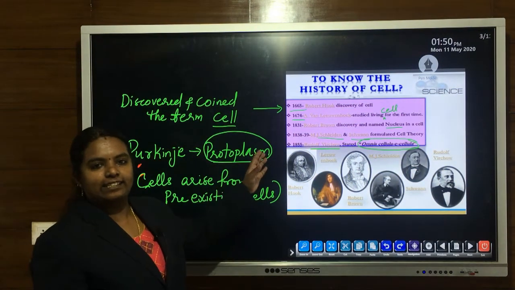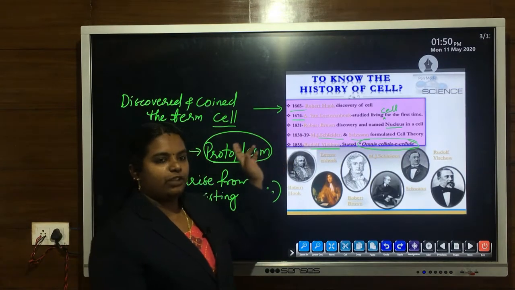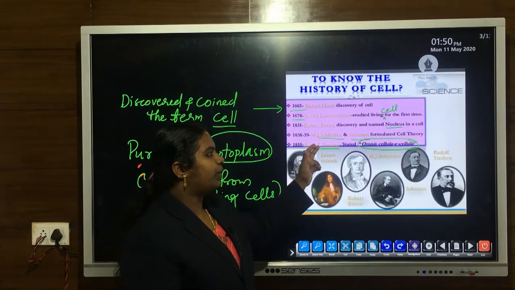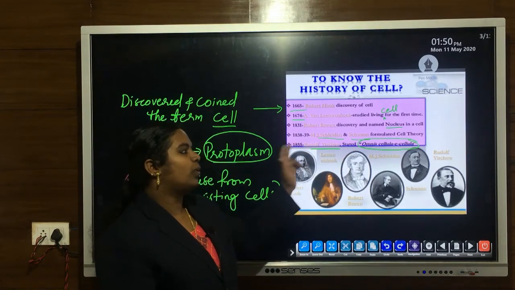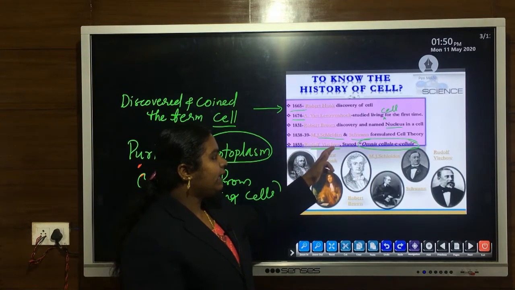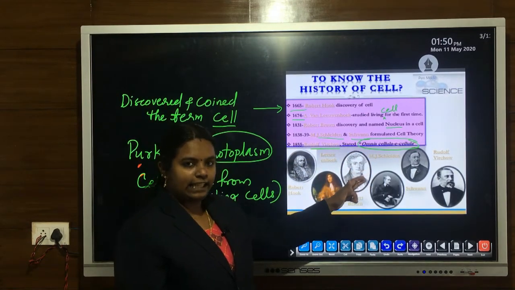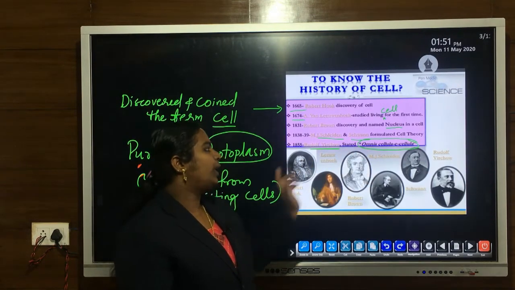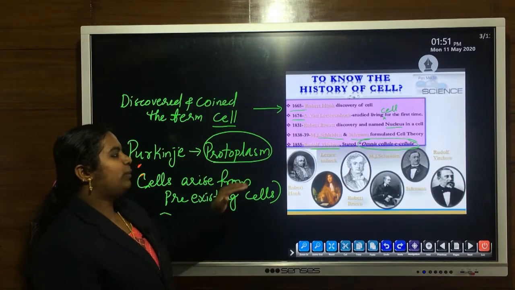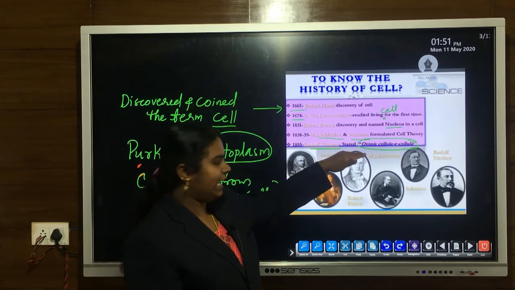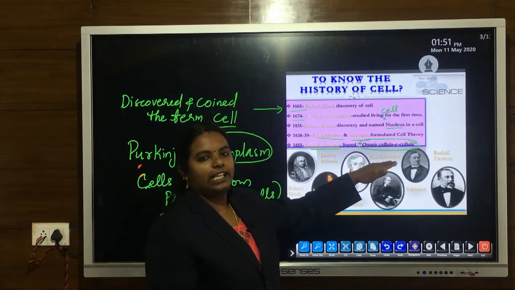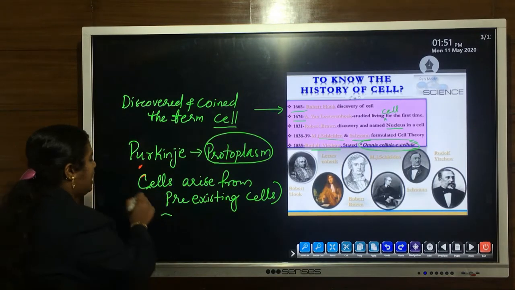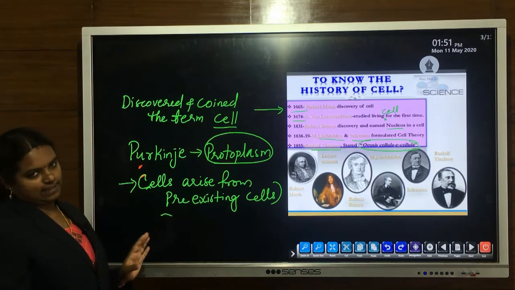So, Robert Hooke discovered the cell, and Antony van Leeuwenhoek discovered the living cell for the first time. Robert Brown discovered the nucleus as well as coined the term nucleus. Then Schleiden and Schwann formulated the cell theory along with Rudolf Virchow, because the last point of the cell theory was formulated by Rudolf Virchow by stating omnis cellula e cellula, that is, cells arise from pre-existing cells.